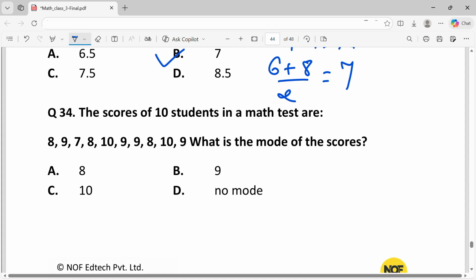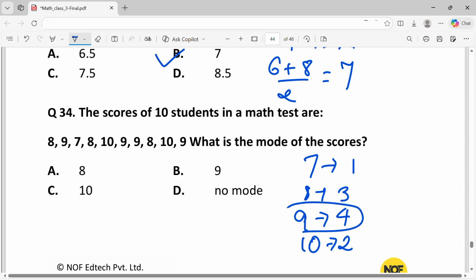Question 34. The scores of 10 students in a math test are given. What is the mode of the scores? The mode is the value that appears most frequently in the data set. Counting the occurrence of each score, that is 7 occurred once, 8 occurred 3 times, 9 occurred 4 times, and 10 occurred twice. So 9 occurred the most, so the answer is 9.